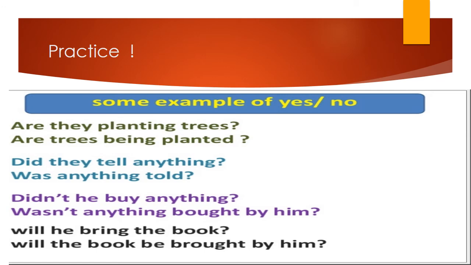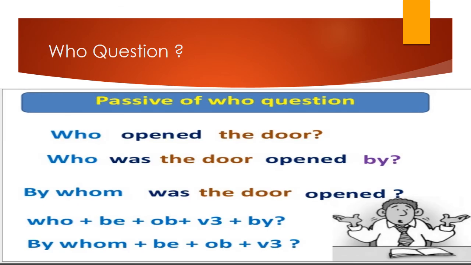Now let's do some practice. Some examples of close-ended questions. Are they planting trees? Are trees being planted? Did they tell anything? Was anything told? Didn't he buy anything? Wasn't anything bought by him? Will he bring the book? Will the book be brought by him?